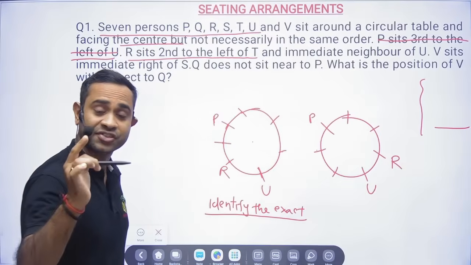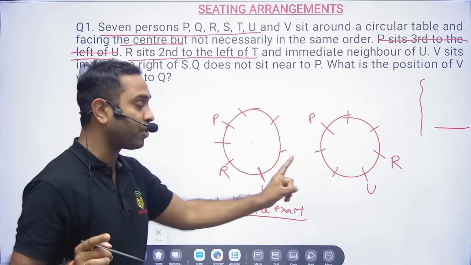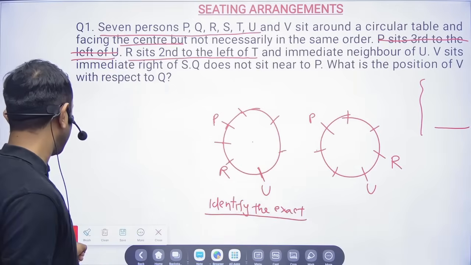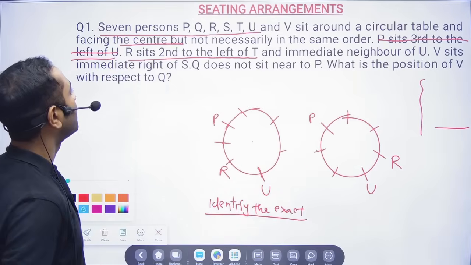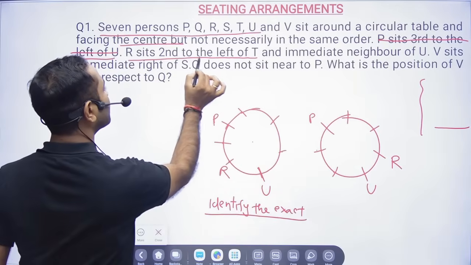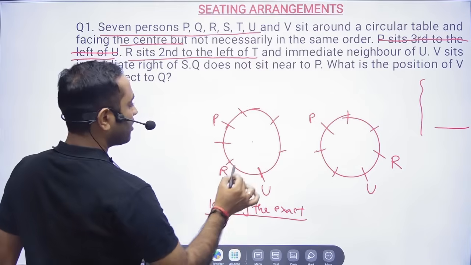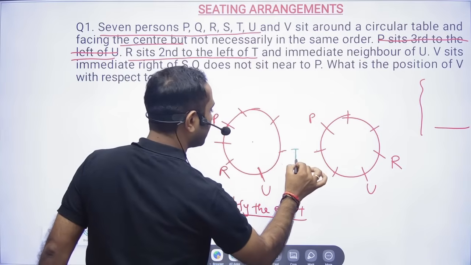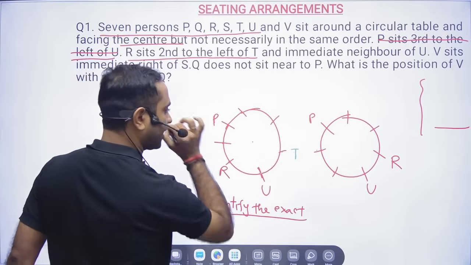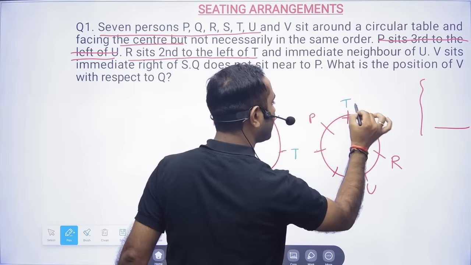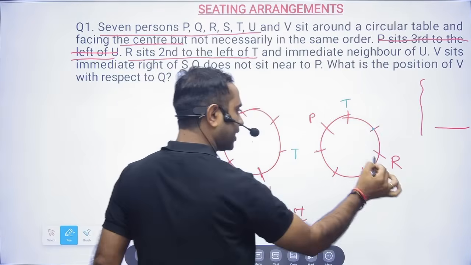That is the reason I was telling you, my dear friends, if there are two diagrams you are not going to mess up the things. So R sits second to the left of T. I should place T here, then first left and second left. In this one too I should place T here, then first left and second left. Correct?